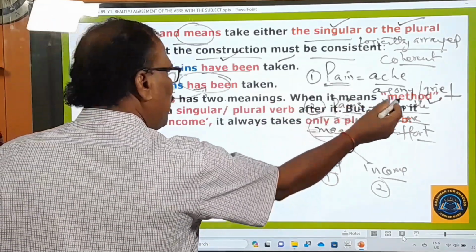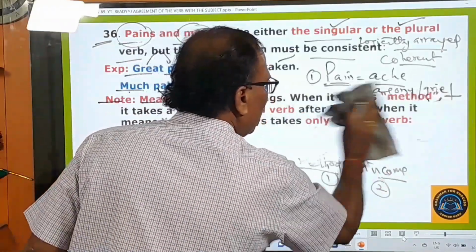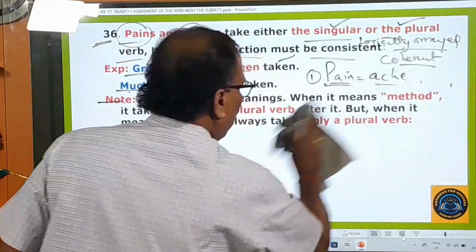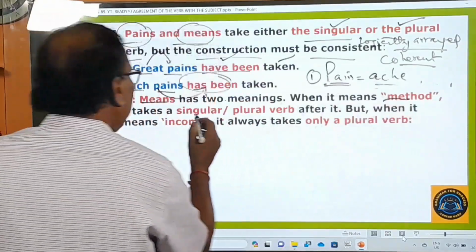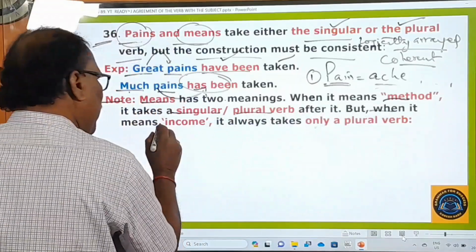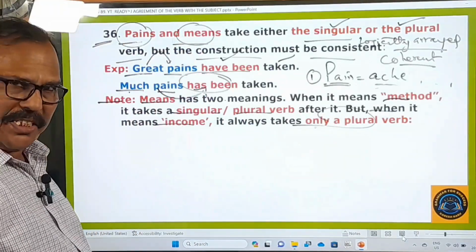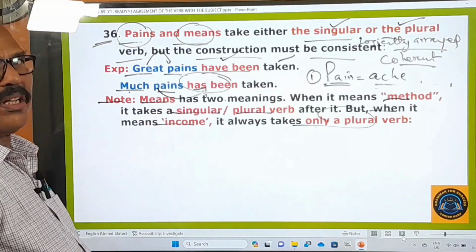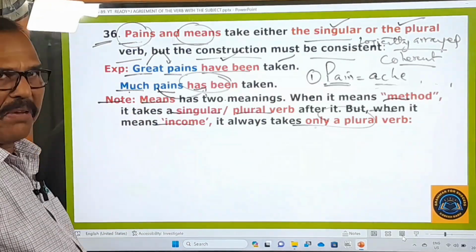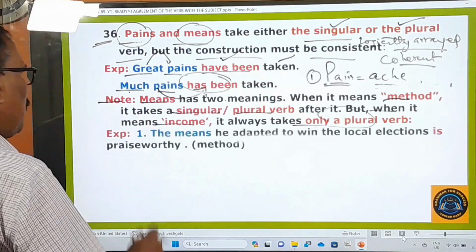And when it means method, it takes a singular or plural verb after it. But when it means income, it always takes a plural verb after it. Okay, please keep this rule in your mind, keep this note in your mind. It's a very, very important one. Let me give you two examples to make you understand this.